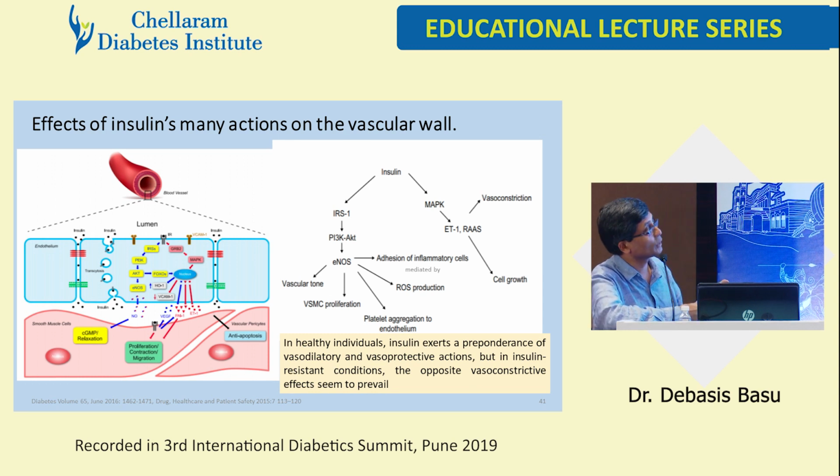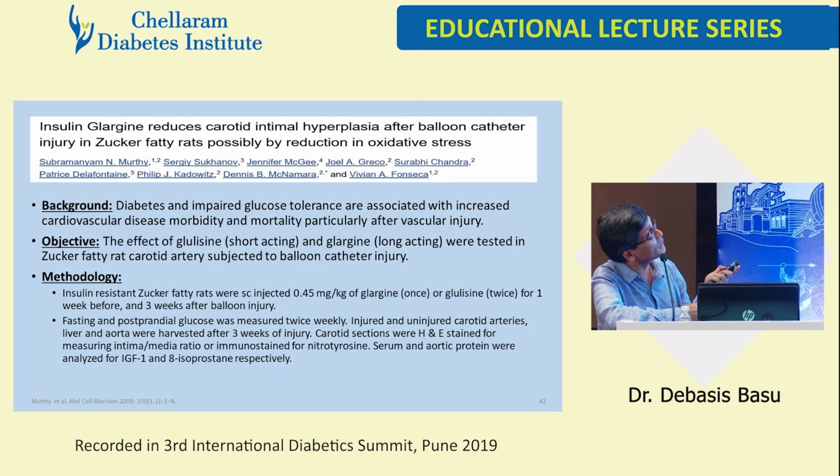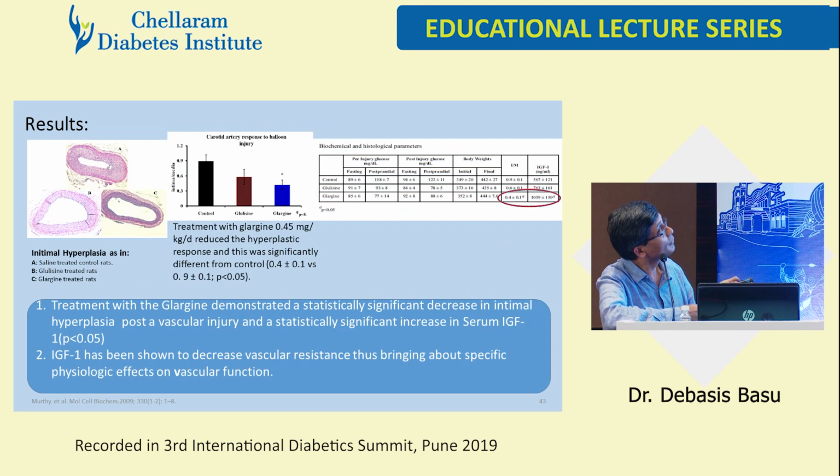Common soil hypothesis. This is the study with insulin glargine reducing carotid intimal hyperplasia even after balloon catheter surgery. So this is after glargine, and this was after glulisine. This is the carotid artery response with glargine. Intima media thickness is less. And this is the insulin and the metabolite of glargine, which is very less here.